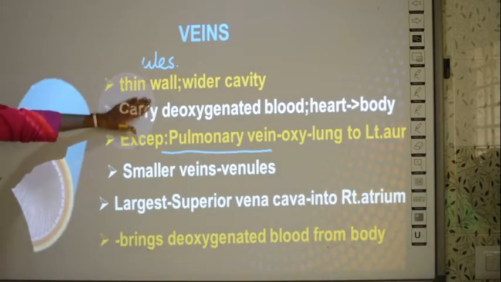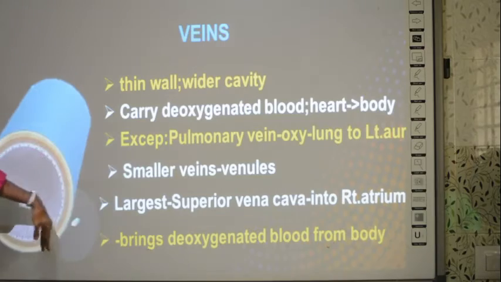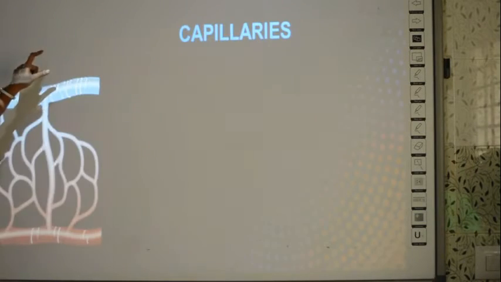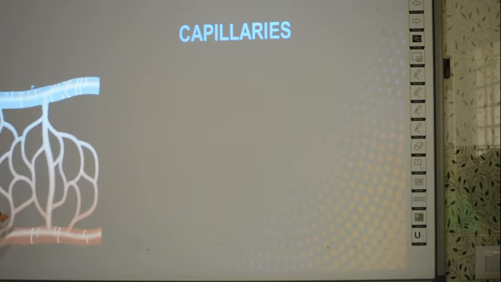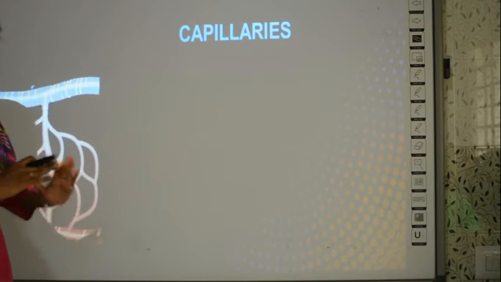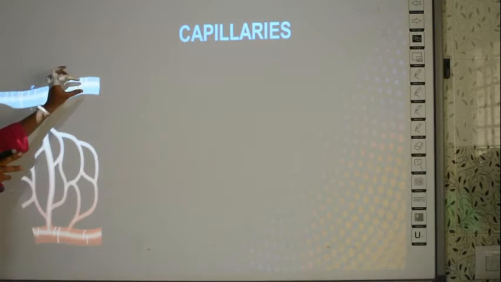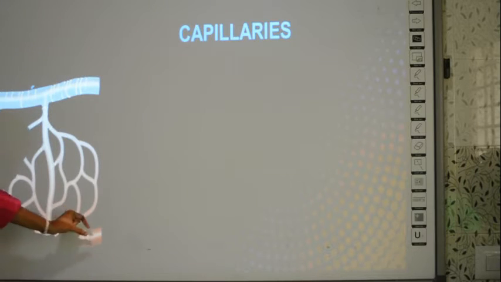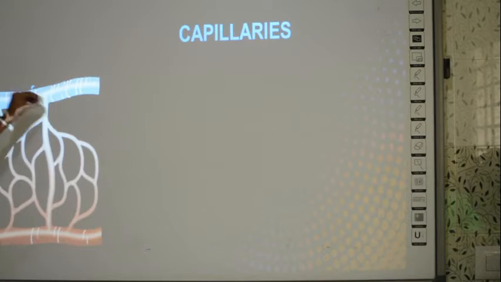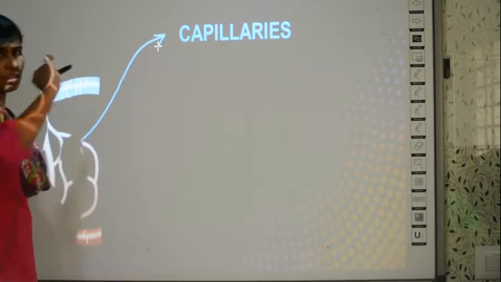So, the last blood vessel is capillaries. See, this is vein, this is artery, and these are capillaries. Actually, this is not the main vein, it is the venules, and these are arterioles. Many arterioles join together to form a big artery, okay, and many venules join together to form a big vein. So, one branch of venule and one branch of arterioles will be connected by something called capillaries. Clear?